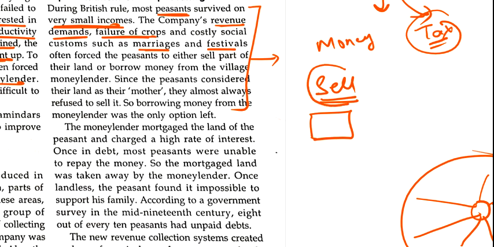But we consider our land as our mother, so we never sold our land. So we have only one single option, which is that we take a loan on that land, and in future we will pay from our revenue so that we can get our land back from the owner. Clear?